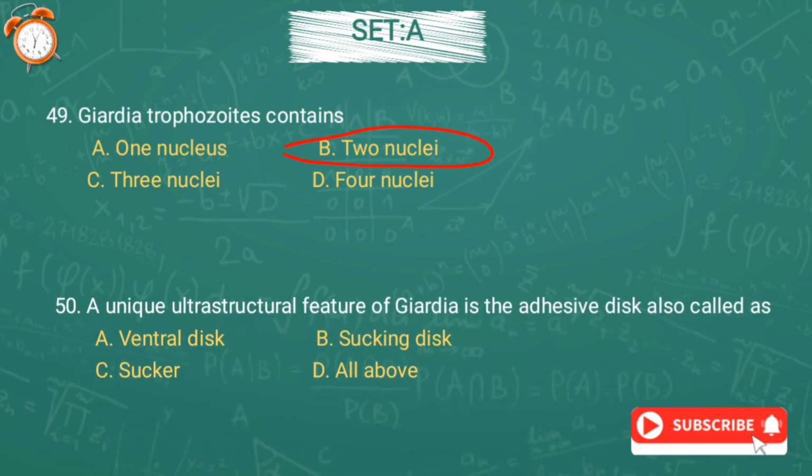Question number 50 and the last question of our set A. A unique ultrastructural feature of Giardia is the adhesive disc, also called option A, ventral disc, option B, sucking disc, option C, sucker, or option D, all above. And the correct answer is option D, all above.